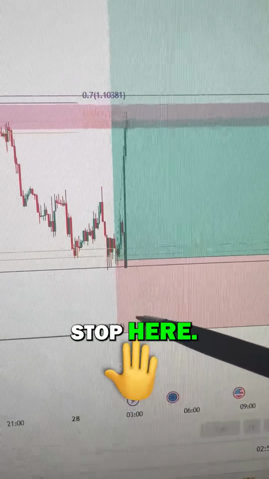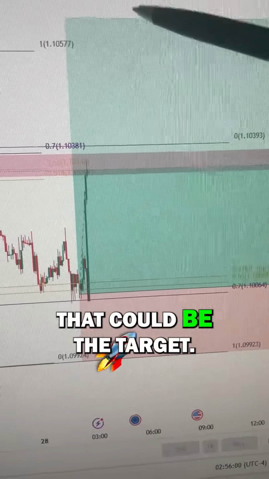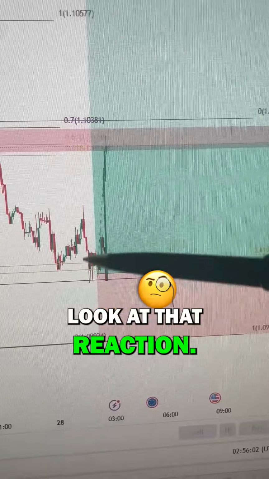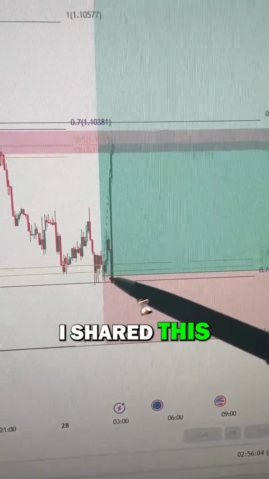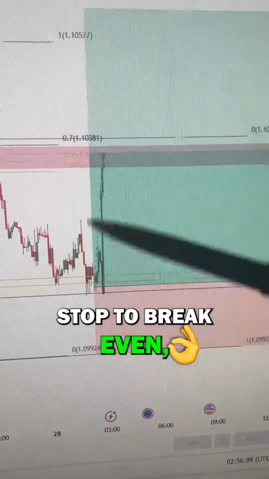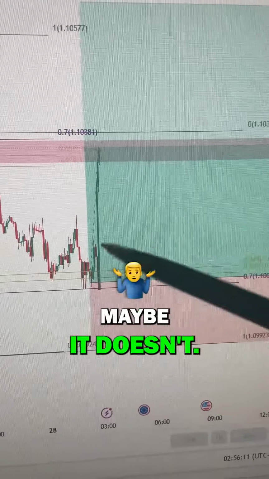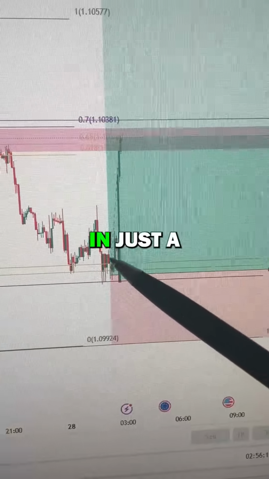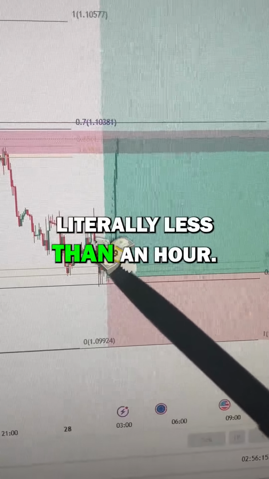Bit of a wide stop here, but you can see over here, that could be the target. But initially, look at that reaction. Perfect entry over here. I shared this in real time. At this point, we could take 50% profit with a stop to break even, and maybe it continues going, maybe it doesn't, but either way, fantastic trade in just a matter of literally less than an hour.